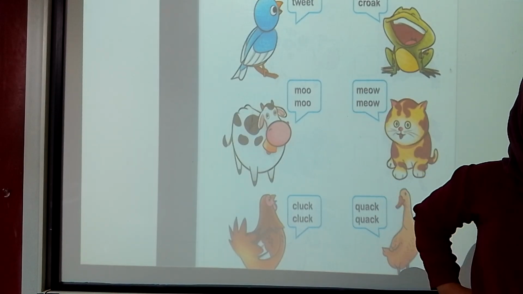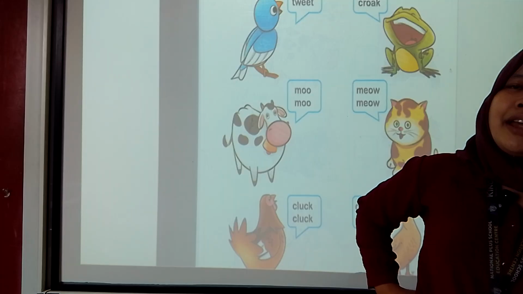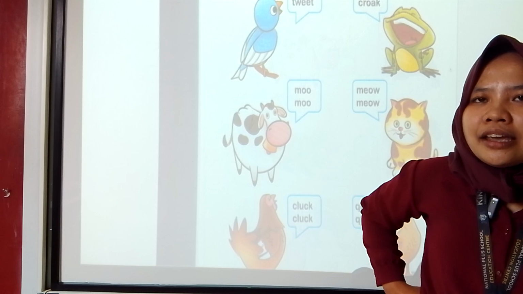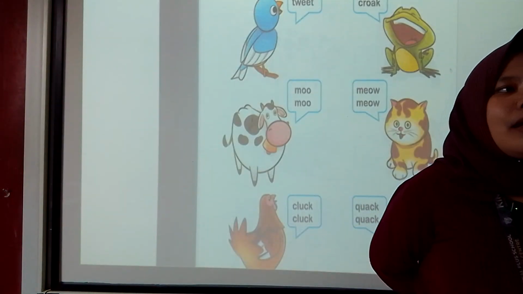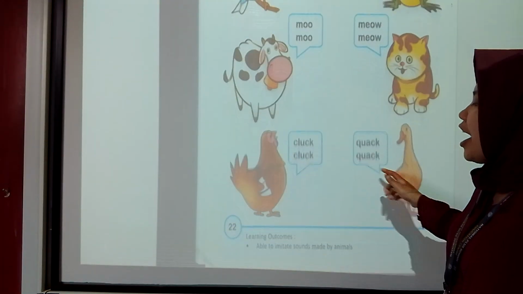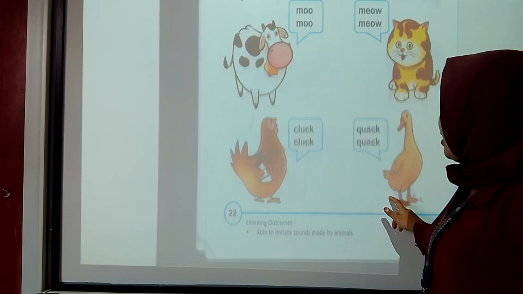Cat. Cat can be our pet. We can listen to the voice. If they feel thirsty or hungry, they will say meow, meow, meow. And then hen: cluck, cluck, cluck, the voice. And then duck.